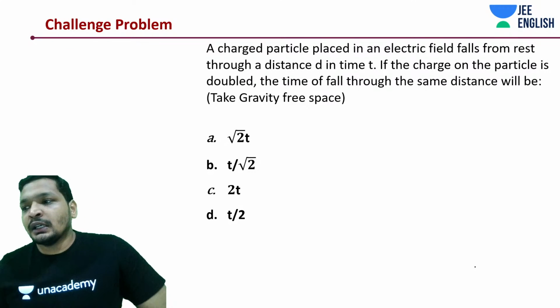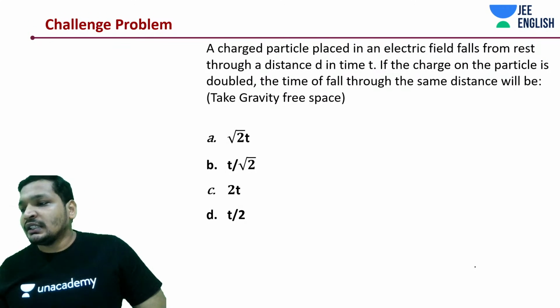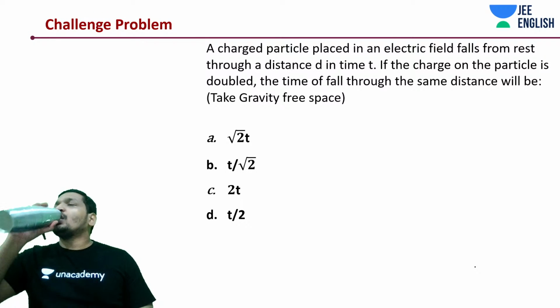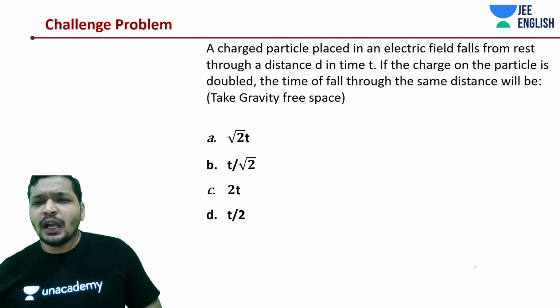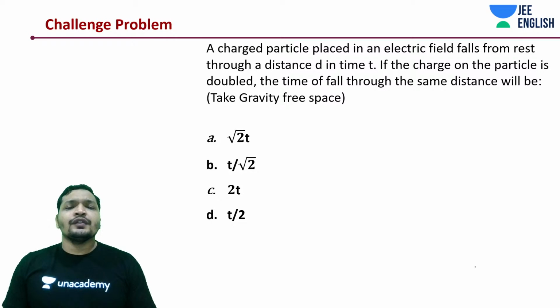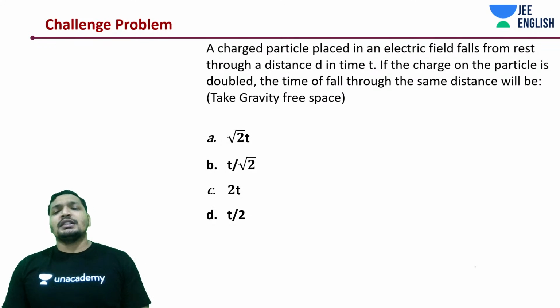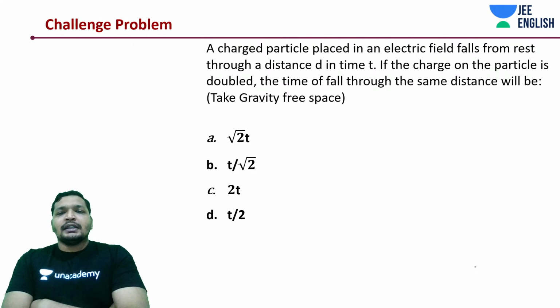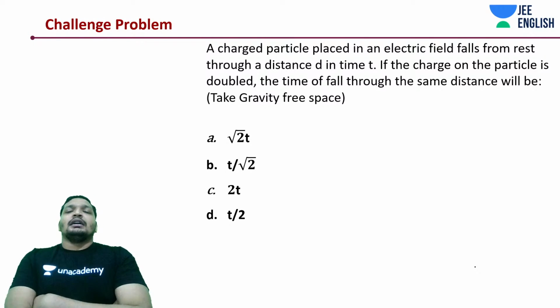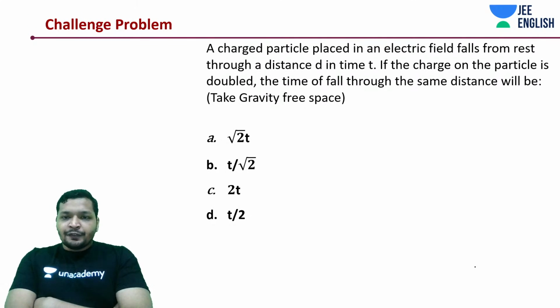Now comes a very interesting part of this chapter, which is going to be around electric fields. Since we are already in the place where we are assessing the speed of the charges for the change in potential energy. Now what is being asked: a charged particle in an electric field from rest falls through a distance d in time t. If the charge on the particle is doubled, the time of fall would be how much?